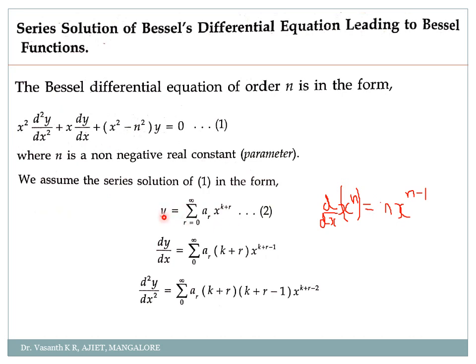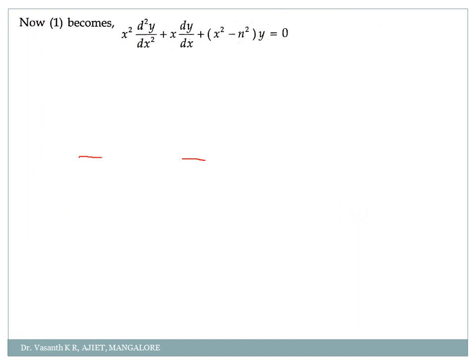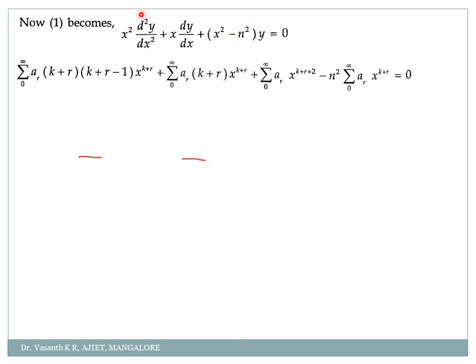So first what you do, write the Bessel's differential equation. The Bessel's differential equation is given by x square into d square y by dx square plus x into dy by dx plus x square minus n square into y is equal to 0, where n is a non-negative integer or real number. Next we shall assume the solution of this equation 1 as summation y is equal to summation r equal to 0 to infinity ar x to the power k plus r.